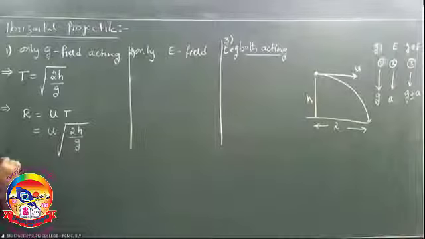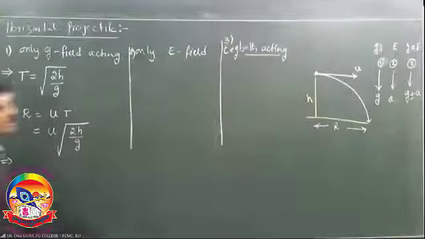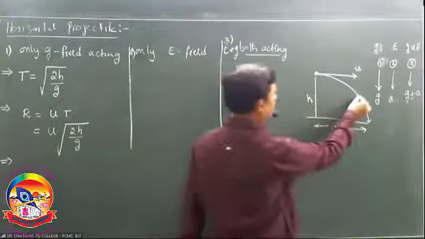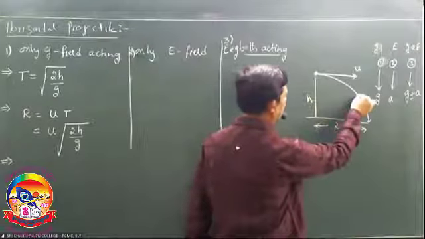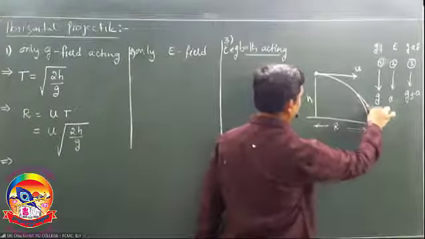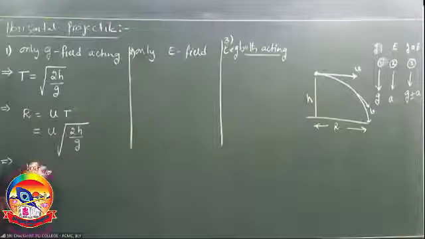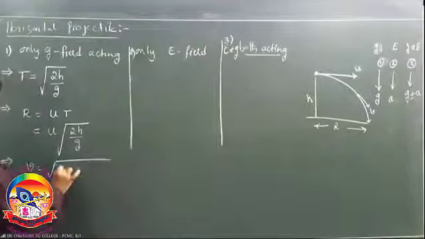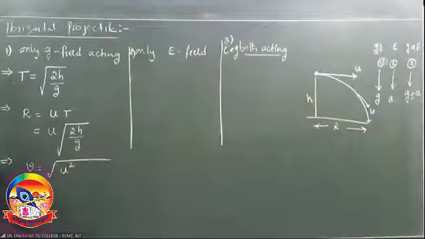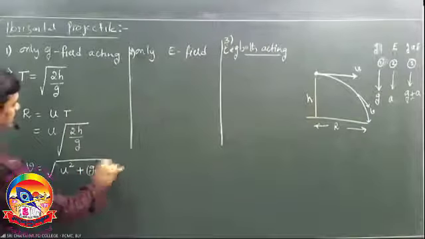If you are asked the velocity at any point, v is root over horizontal velocity square plus vertical velocity square at time t.